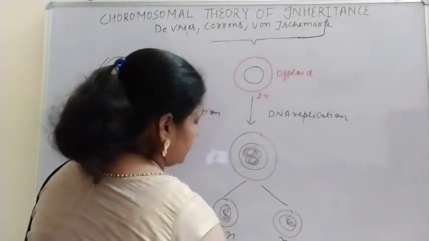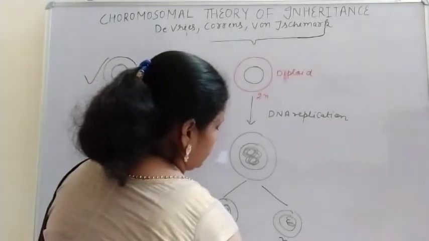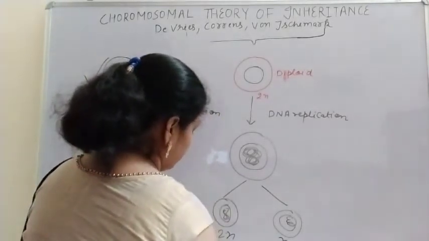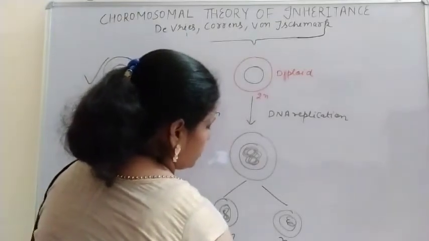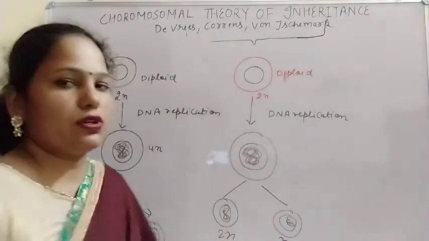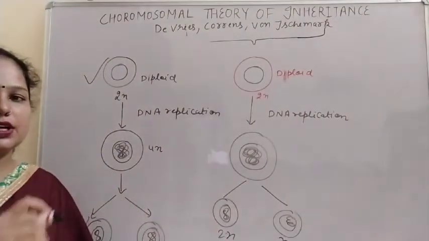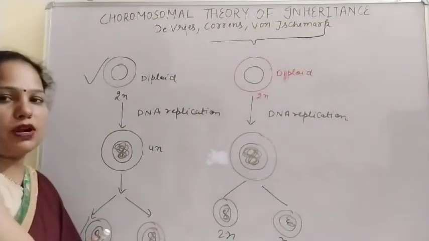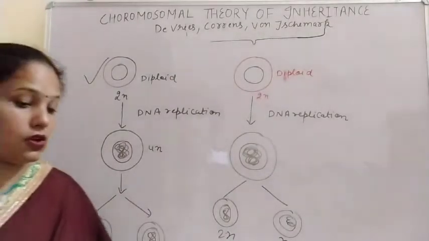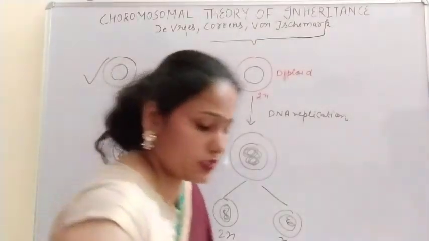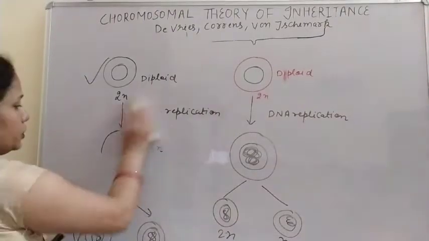Again both the cells divide. Now it is known as equational division because the chromosome number remains the same. So meiosis is divided into two stages, meiosis 1 and meiosis 2. In meiosis 1 the reductional division takes place, but in meiosis 2 the equational division takes place. So now we have to understand the behavior of these chromosomes during meiosis.